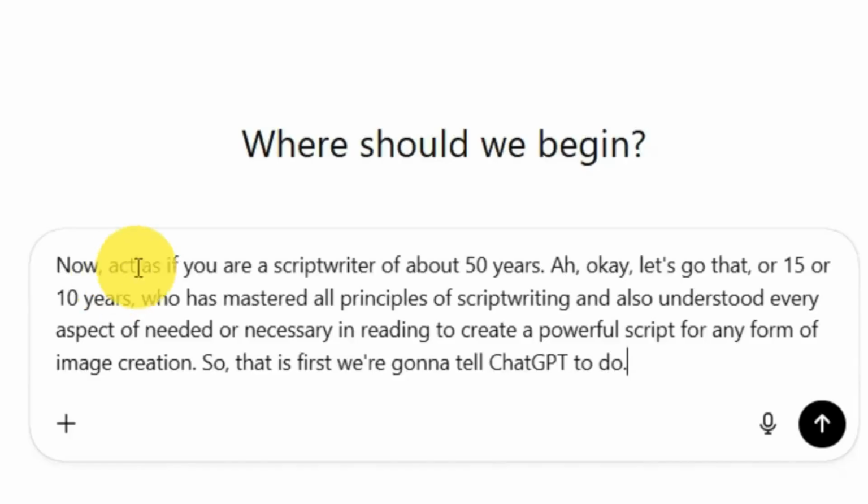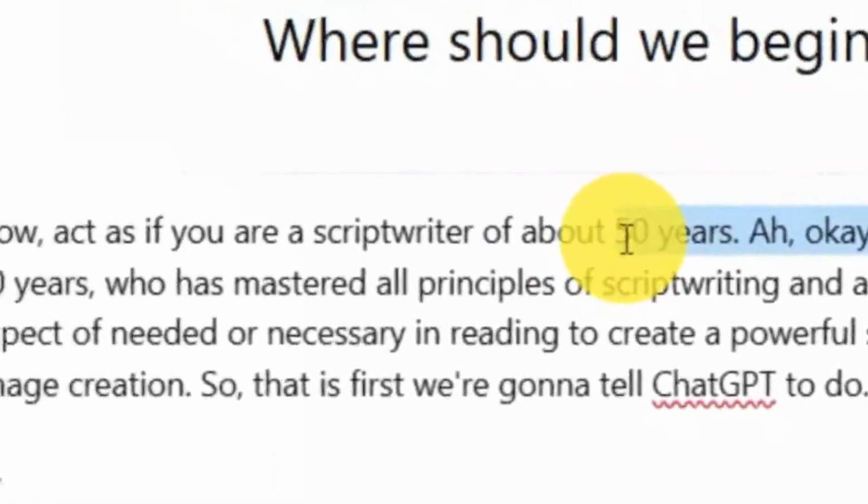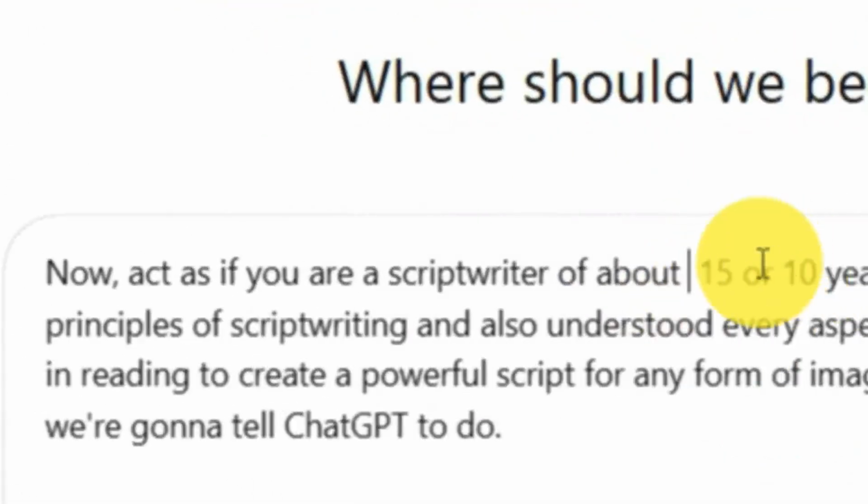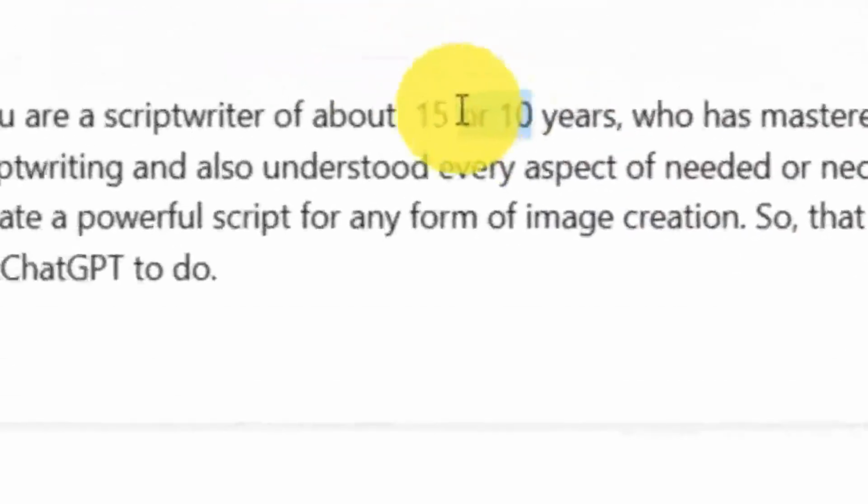Now I'm going to give you an idea here. Like I said, we want to make our mistakes. So once you go ahead, make sure you check your script. Now, act as if you are a scriptwriter. You're a scriptwriter of, let's correct our mistakes here, about 50 years. Or we'll say 15 years. 15 years? Why not? Let's just say 15 years.